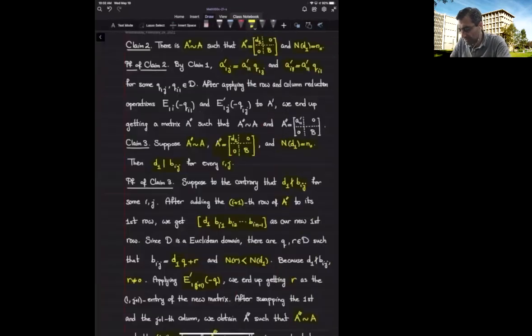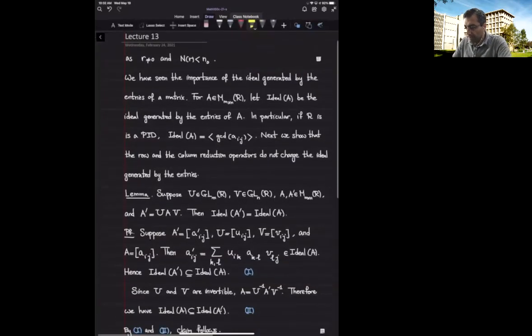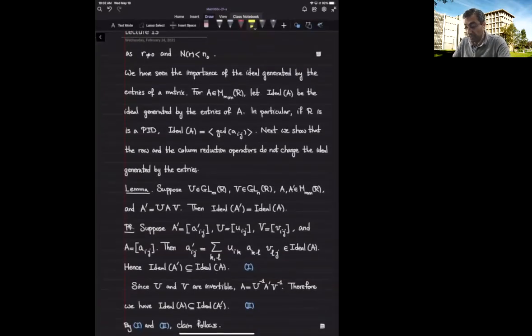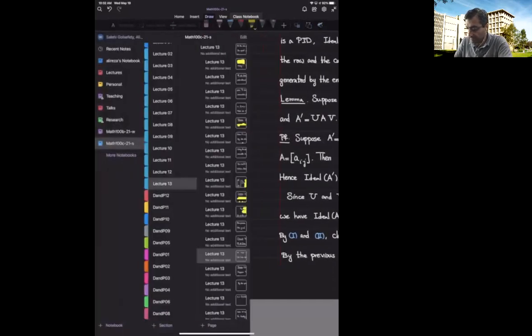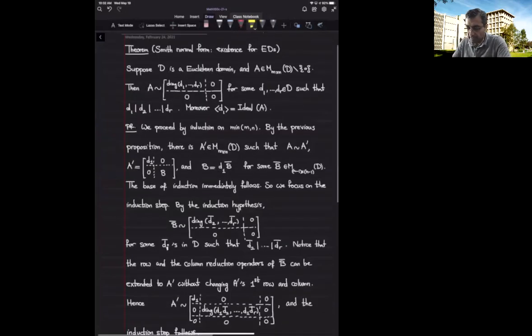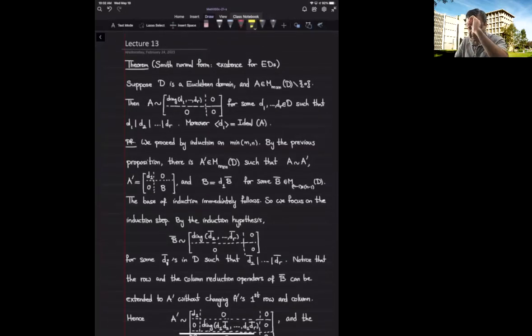Now I can repeat this process for the block B, and we end up getting this form: if D is a Euclidean domain, whenever I give you a nonzero rectangular matrix, then A is equivalent to a diagonal form.